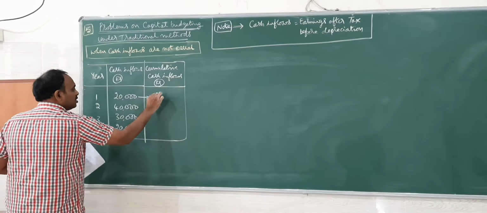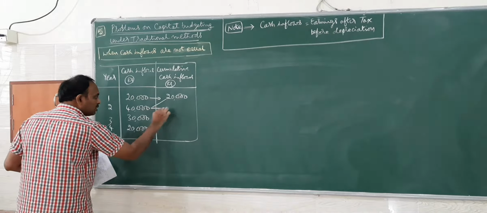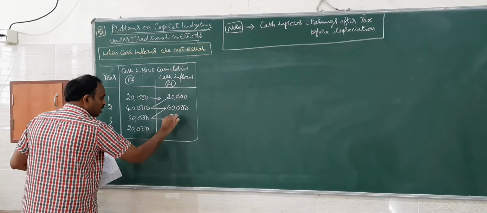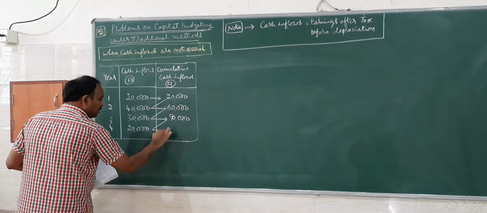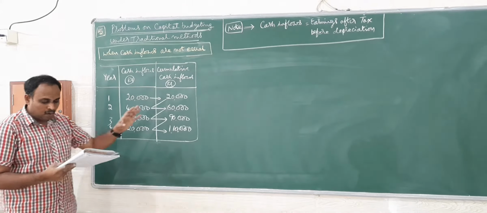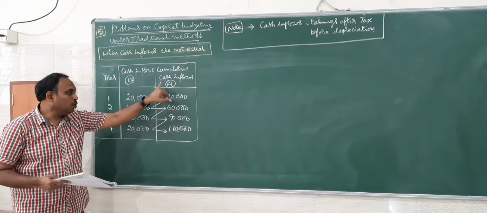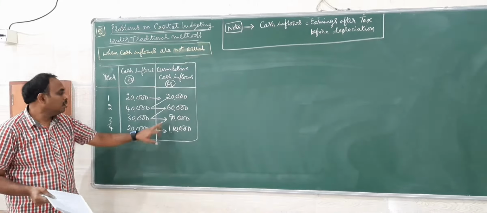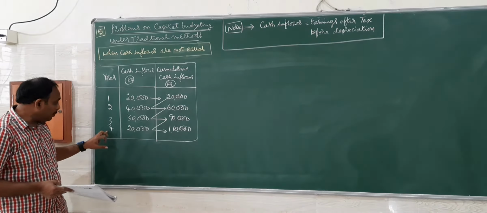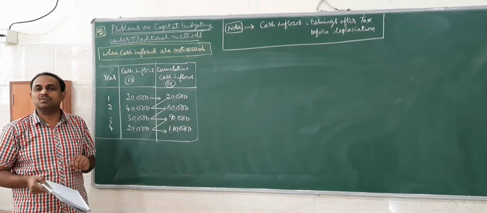So we'll carry the first year as it is, 20,000. 20,000 plus 40,000 is 60,000, 60,000 plus 30,000 is 90,000, 90,000 plus 20,000 is 1,10,000. So the investment done here is rupees 1 lakh, but you don't find 1 lakh in the cumulative. At the end of 3 years, you find 90,000 rupees received. If you complete 4 years, it is exceeding rupees 1 lakh, that is 1,10,000.